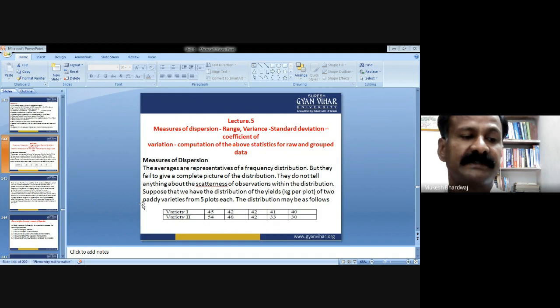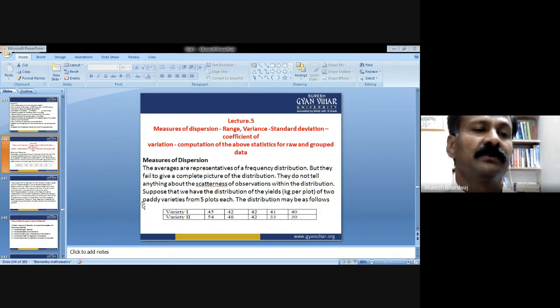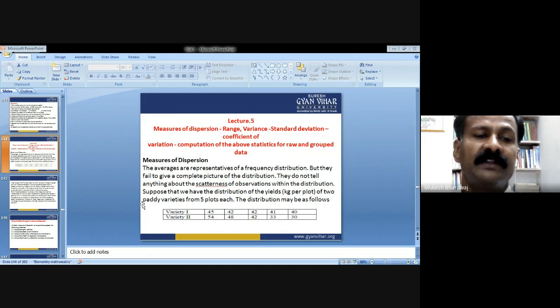sample space. So, after getting the knowledge of all these fundamental basics of set theory, we proceed to probability.